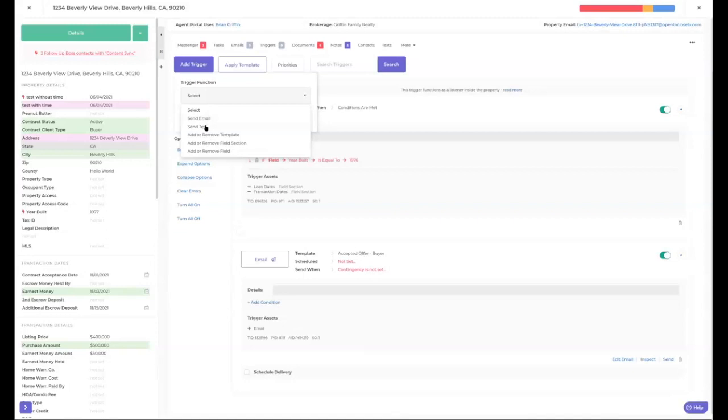So do I want to send an email? Do I want to send a text? Now, these are the 2 options you have right now. We're testing some other things right here. Do you want to add or remove a template? Do you want to add or remove a field section, add or remove a field? So I added one down here for an email.